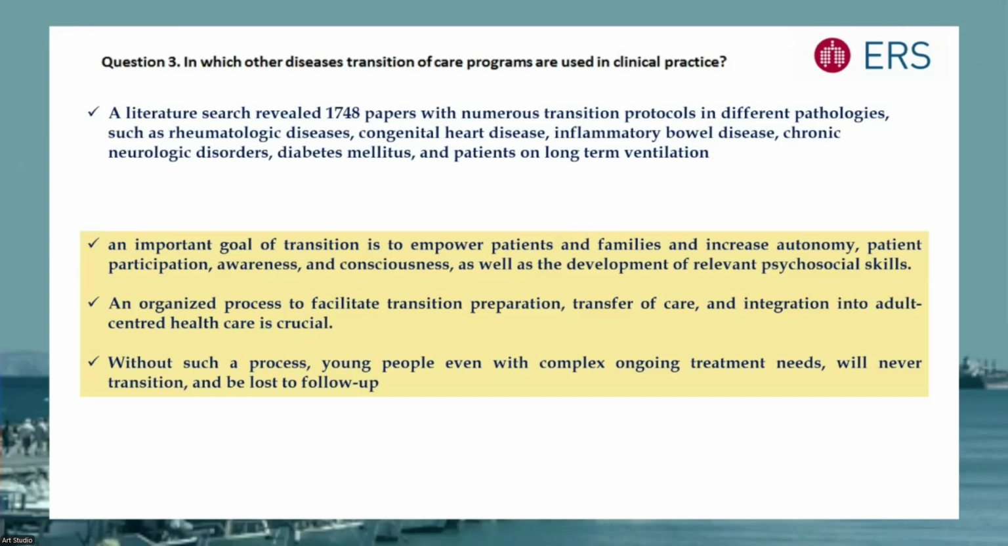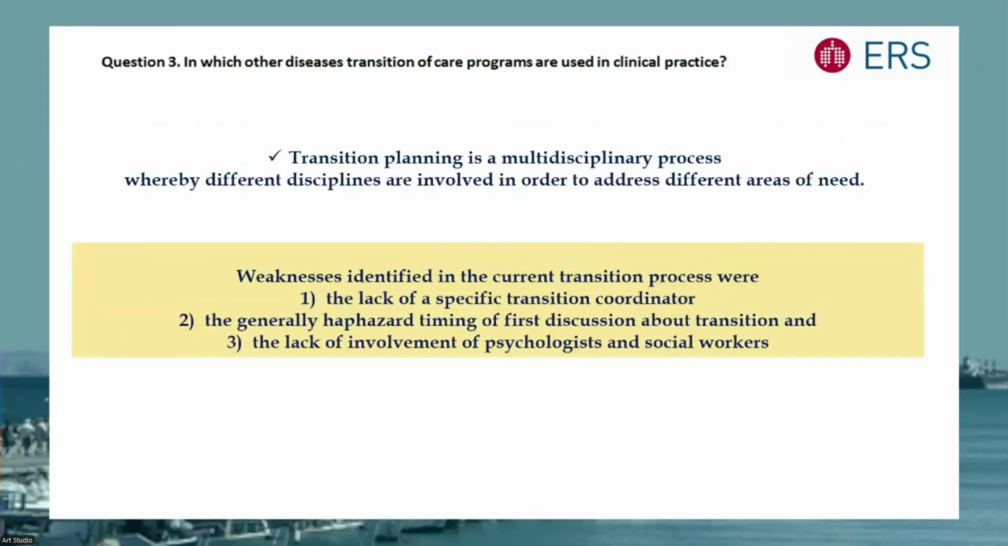An organized process is very important, and without such a process, young people, even with very complex entities, are lost to follow-up with detrimental outcomes regarding their health and their quality of life. Transition planning is a multidisciplinary process. This is something that we pointed out in this statement.